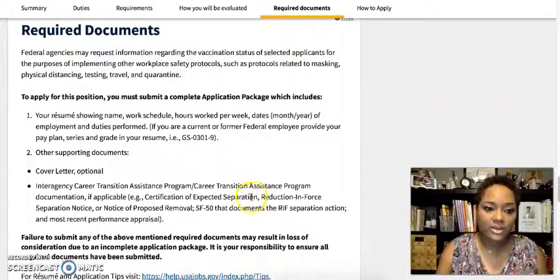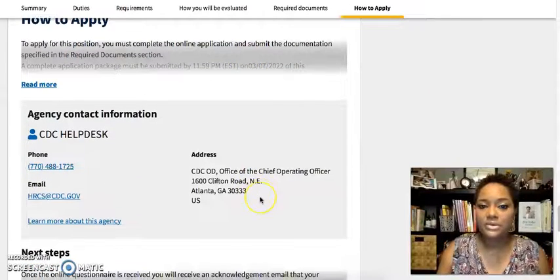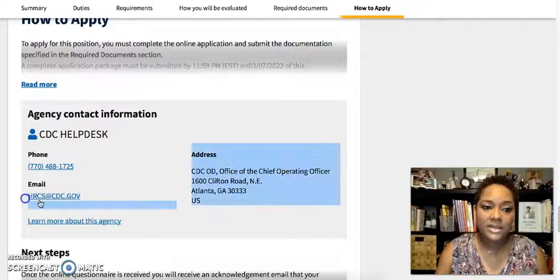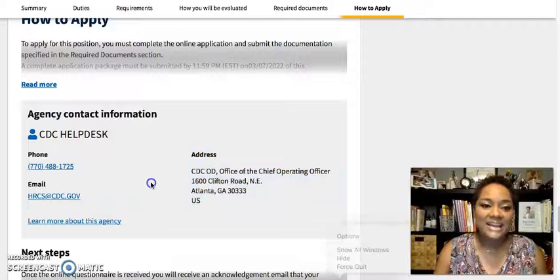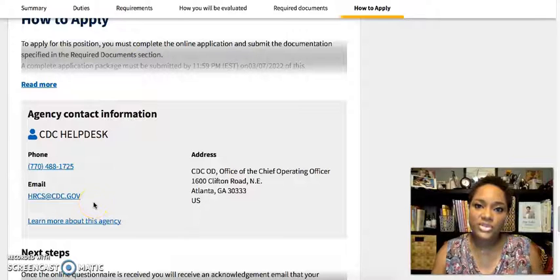All right, the required documents. It's always really interesting. So say you have an immediate question about this. So say the term position for 13 months, and you want to find out what that means exactly as a candidate. So you can copy and paste and email this person. We're not going to go there, but you can email this person, and it's probably going to go to a general box. And when it goes to that general box, someone should respond to you. If not, here's a phone number you can also call to find out more about that term position.